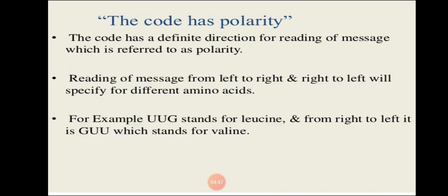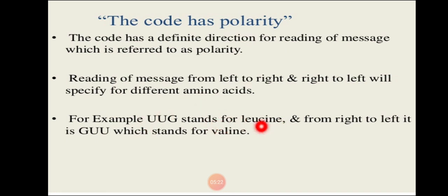Next property is that the genetic code has distinct polarity. What do we mean by polarity? We have discussed that polarity means direction. Genetic code shows definite polarity, that is direction. It is always read from 5' to 3' direction. For example, UUG stands for leucine when it is read in the 5' to 3' direction.